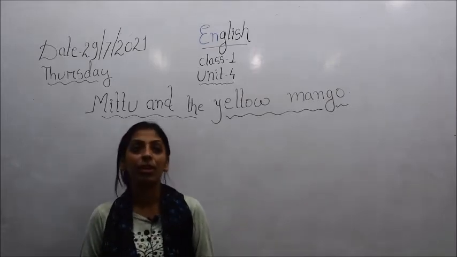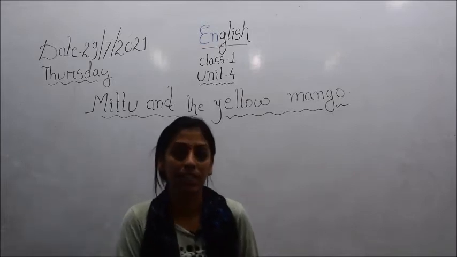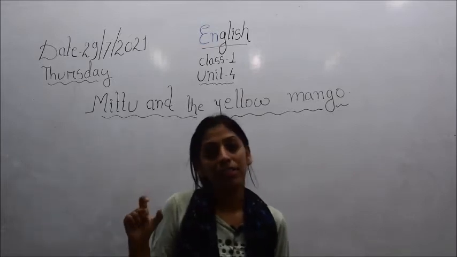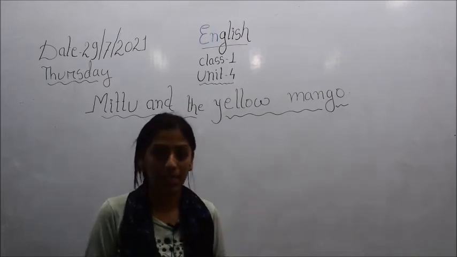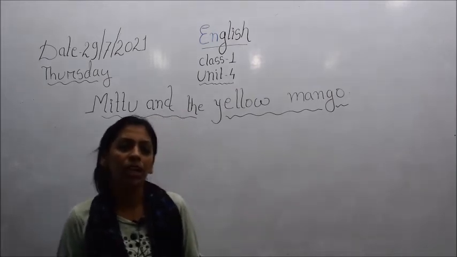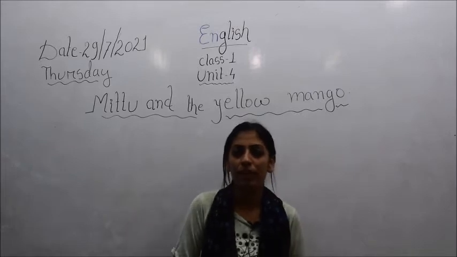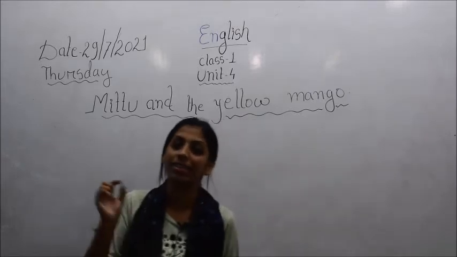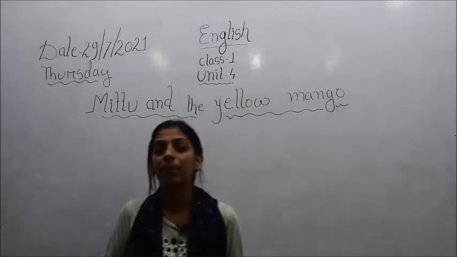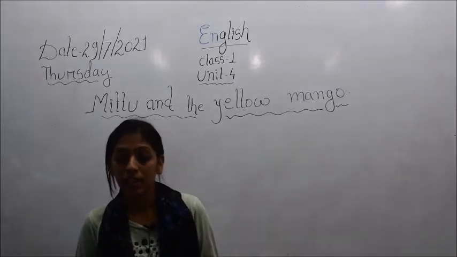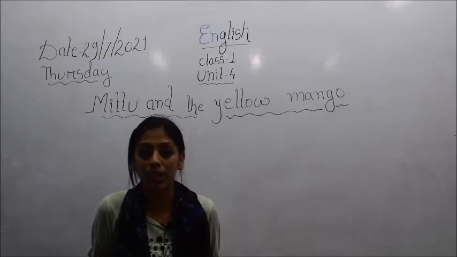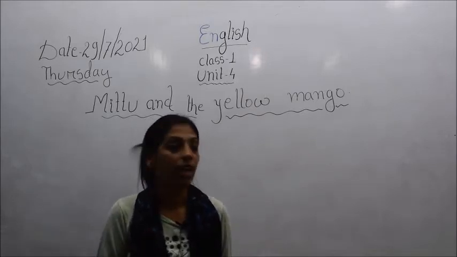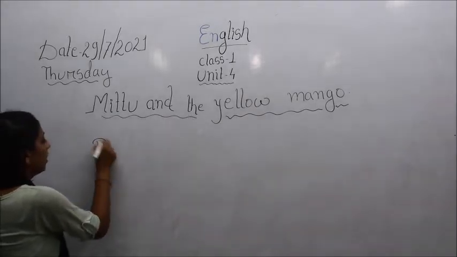Something very interesting about the parrot is that it is the only bird that can talk besides human beings. Most of you might have heard that a parrot can talk, right? So children, the story that we will be listening to today is about a parrot.